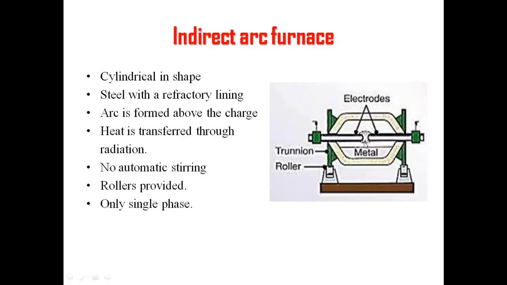The heat is transferred through radiation. That is the point mentioned here. The heat is transferred through radiation to the metal. That's why it is called an indirect arc furnace. As the heat is transferred through radiation, the temperature produced is less than the heat developed in the direct arc furnace. There we got conduction and radiation both, but here we have only radiation. Heat is transferred to the metal through radiation, so the heat developed will be less compared to the direct arc furnace, right?